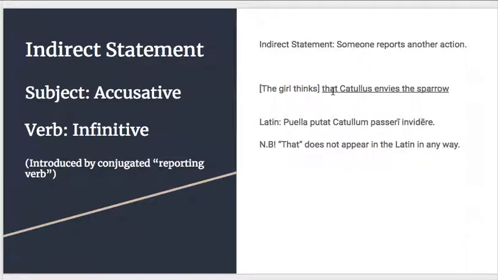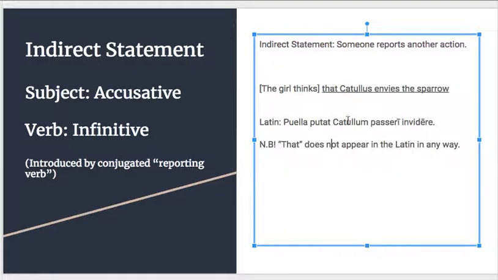Note two things. One, that doesn't come into the Latin at all. We don't have to translate a word for that. We just use that in English. And it's a useful thing to remind yourself that, oh, that's going to be an indirect statement. But we don't actually translate that into Latin. Passeri is another thing to note. You notice that it still remains in the dative because its role hasn't changed. It's still the object of invidere, and we know that invidere takes a dative. So we have dative with invideo.